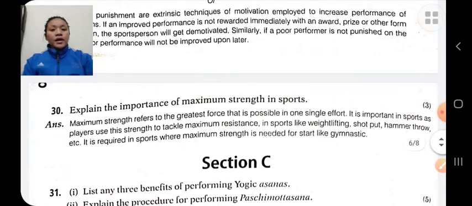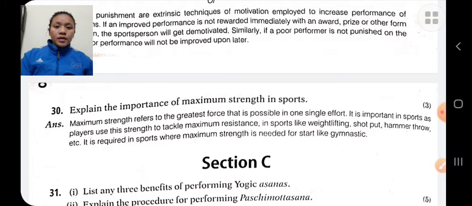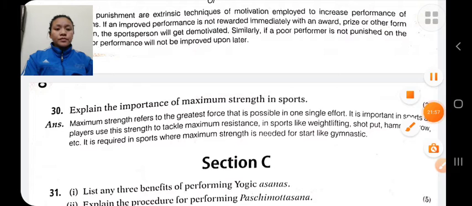Next is explain the importance of maximum strength in sports. Maximum strength means ability to overcome resistance. Strength is the ability of an individual to overcome resistance. There are two types of strength: static strength and dynamic strength.